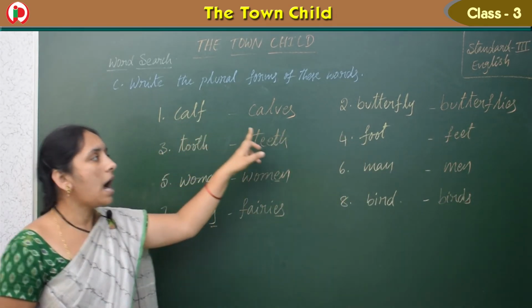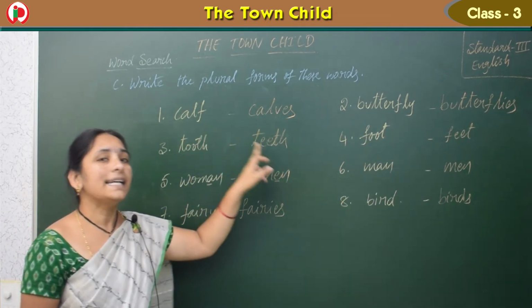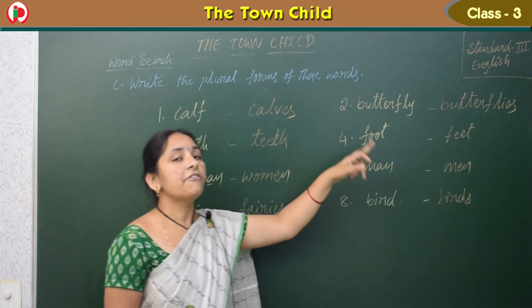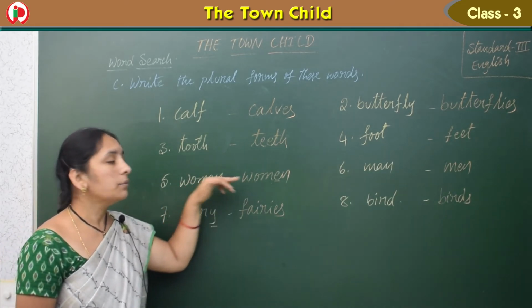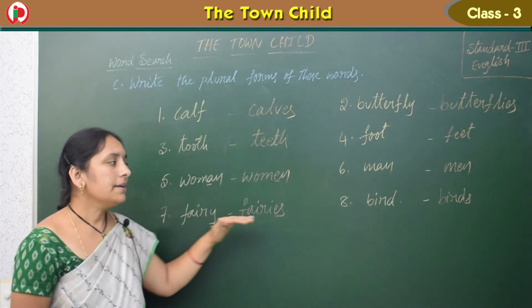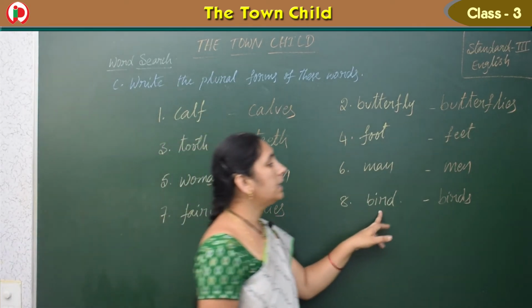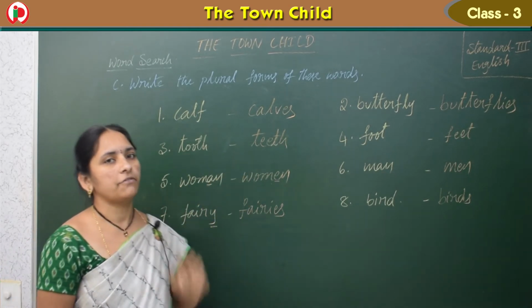So calf, calves. Butterfly, butterflies. Tooth, teeth. Foot, feet. Woman, women. Man, men. Fairy, fairies. Bird, birds. Okay, children, so these are the singular to plural forms.